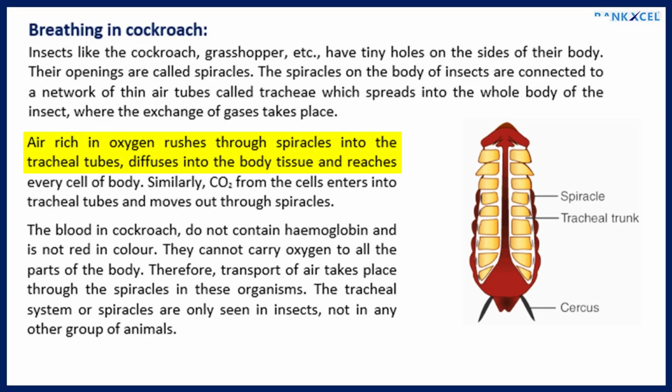Air rich in oxygen rushes through spiracles into the tracheal tubes, diffuses into the body tissue and reaches every cell of the body. Similarly, CO2 from the cells enters into tracheal tubes and moves out through spiracles. The blood in a cockroach does not contain hemoglobin and is not red in color. It cannot carry oxygen to all the parts of the body. Therefore, transport of air takes place through the spiracles in these organisms. The tracheal system or spiracles are only seen in insects, not in any other group of animals.